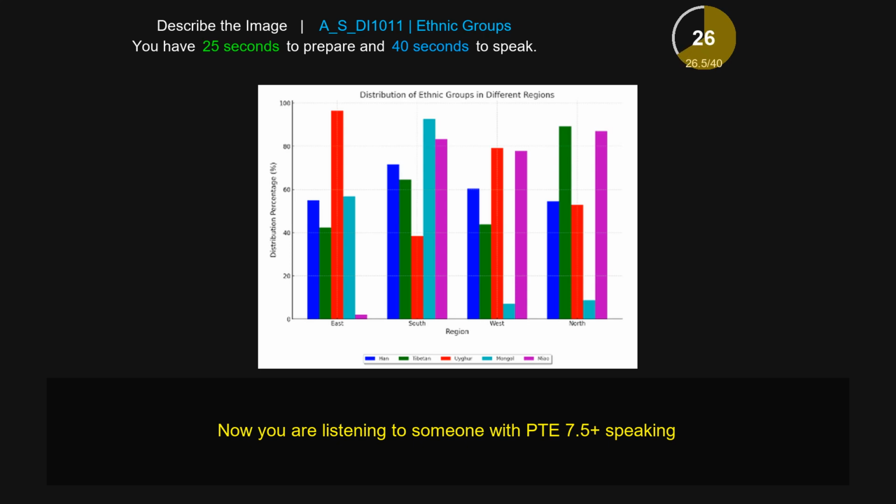Overall, these are the final insights drawn from the given bar chart about the distribution of ethnic groups in different regions.